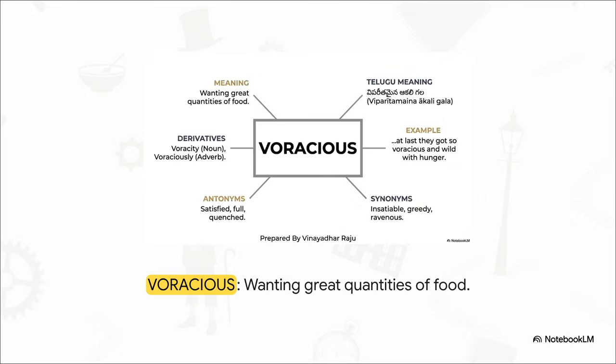Our next word takes that hunger to a whole new level. Voracious. Say it out loud with me. Voracious. It means wanting great quantities of food. Synonyms are insatiable, greedy, and ravenous. Antonyms are satisfied, full, or quenched. Notice the word forms here. We have the noun, voracity, and the adverb, voraciously. The example is, "At last they got so voracious and wild with hunger." The Telugu meaning is, viparitamana akaligala, which means extraordinary, extreme hunger. In our example, the boys literally became wild because of this viparitamana akali. Students, make a note of this one. It is a fantastic, high-level vocabulary word to use in your English essays when describing extreme hunger.